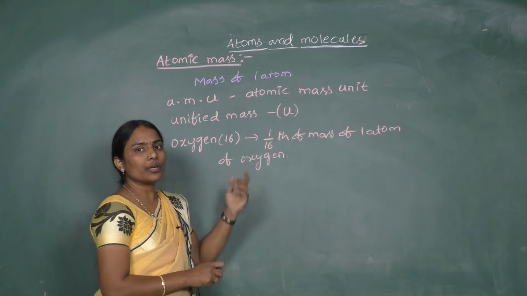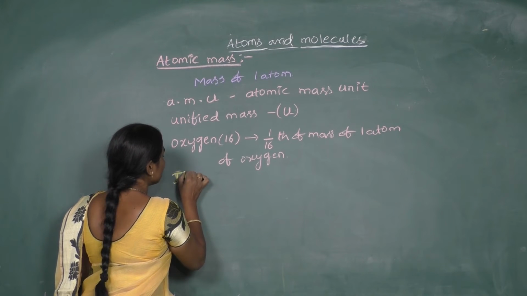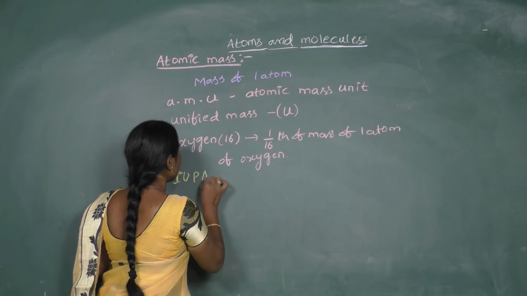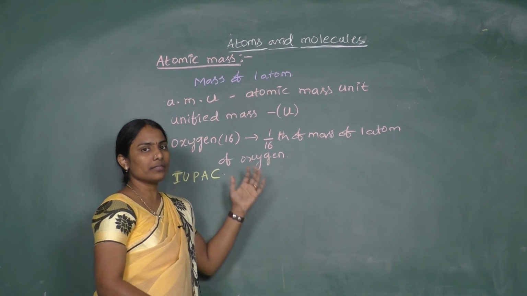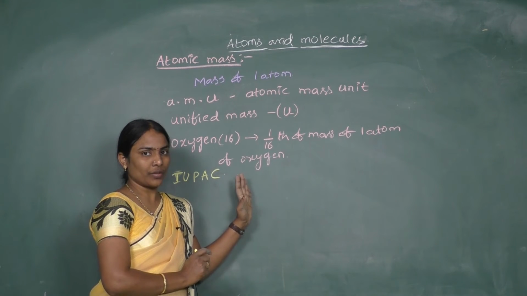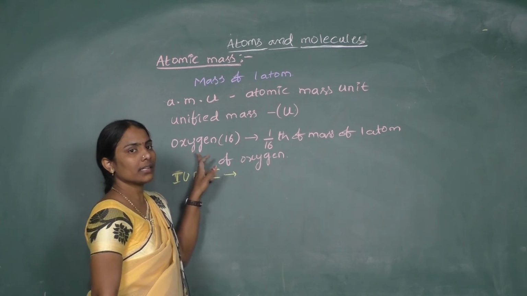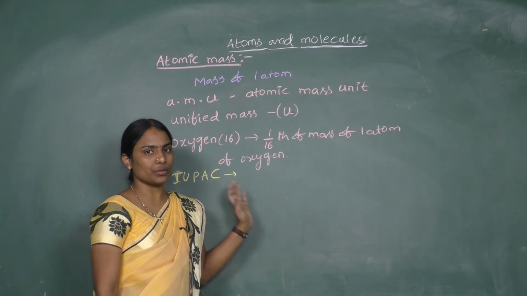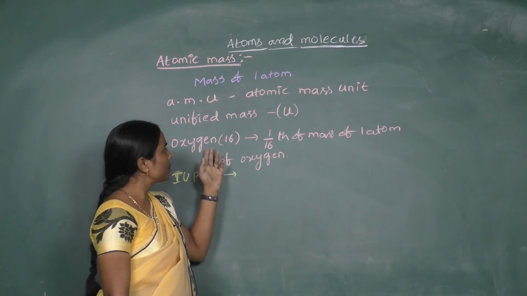But later, according to the IUPAC, the international standards body for chemical measurements, meaning the organization which always gives the relevant ideas and final decisions about chemistry, it was suggested to take carbon instead of oxygen as the standard reference unit for measurements. And now we have shifted from oxygen to carbon.